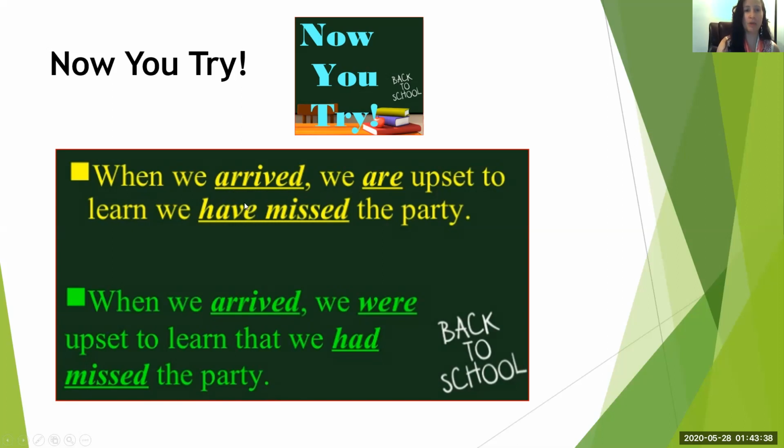I know a lot of people like to have in front of it because it sounds a little bit prettier, but then you have to do it with all of the verbs, okay? Then you would have to say, when we have arrived, we have been upset to learn we have missed the party. That's if everyone wants to use have in the past tense.